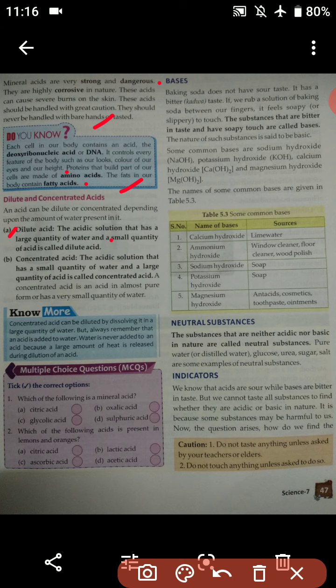So if the amount of water is more and the quantity of acid is less, then it is known as dilute acid.